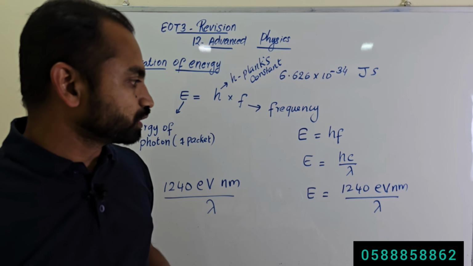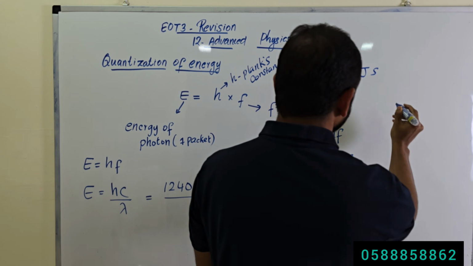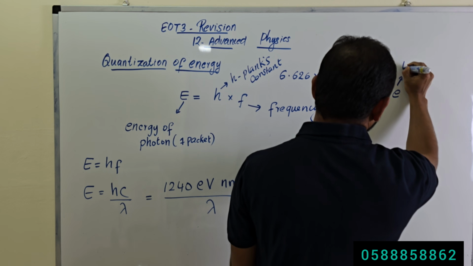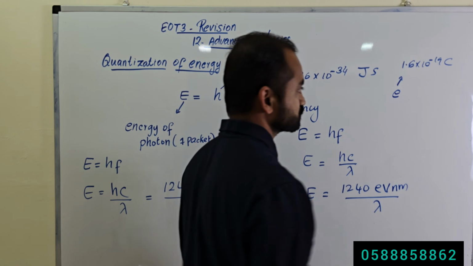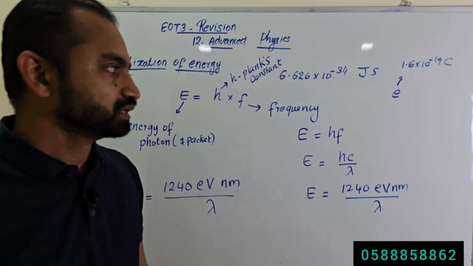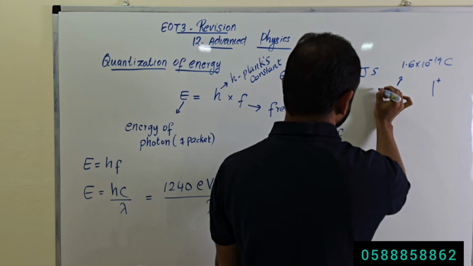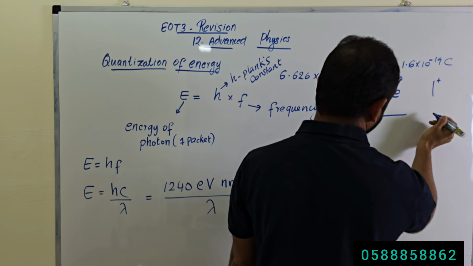So what is 1 electron volt? For example, here there is an electron. What is the charge of the electron? 1.6 times 10 to the power minus 19 coulomb is the charge of the electron. You are applying a positive potential here. A negative potential means you are connecting a small battery or a cell here.